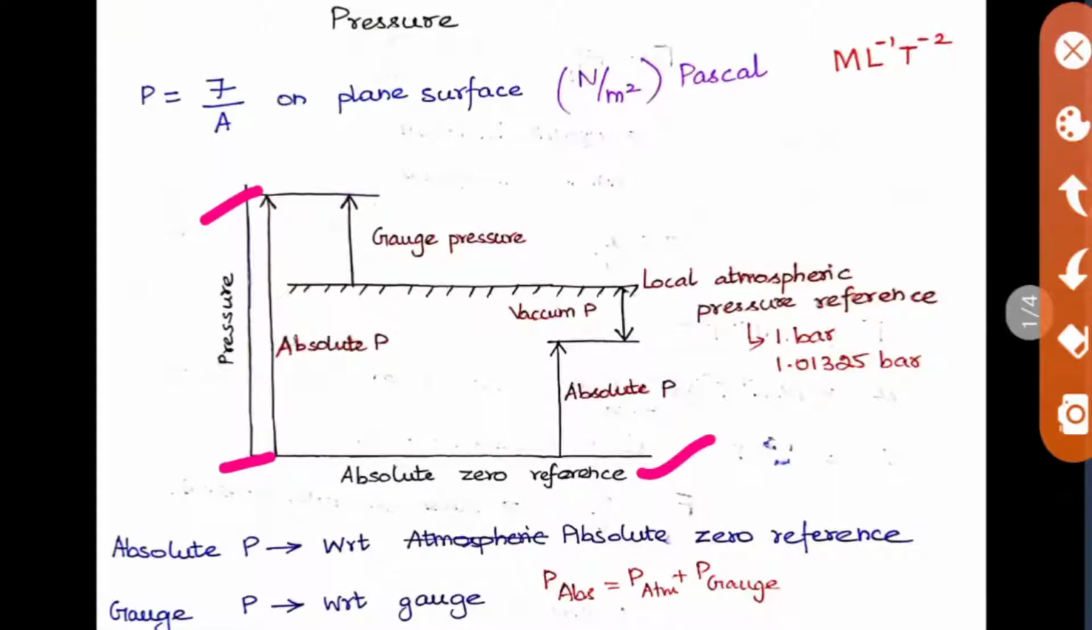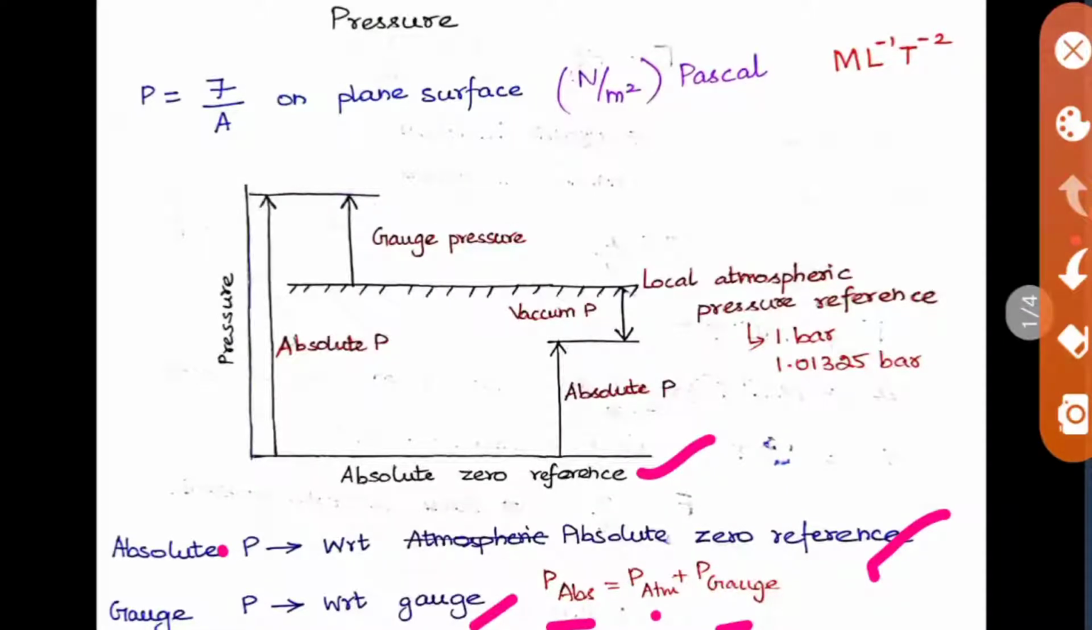With this basics, we'll be calculating the pressure differences. Absolute pressure is with respect to the absolute 0 reference. We are referring to the 0 point, from the nil point we are calculating. Whereas the gauge pressure is with respect to the gauge, and the gauge we have fixed here is the atmospheric pressure. So absolute pressure is equal to atmospheric pressure plus gauge pressure, if it is higher than atmospheric. If it is lower, absolute pressure will be equal to atmospheric pressure minus the vacuum pressure. So this is the general formula you should know.